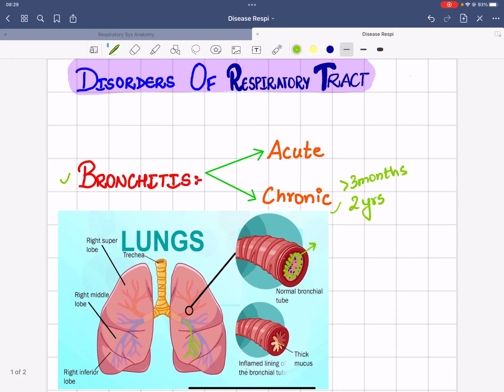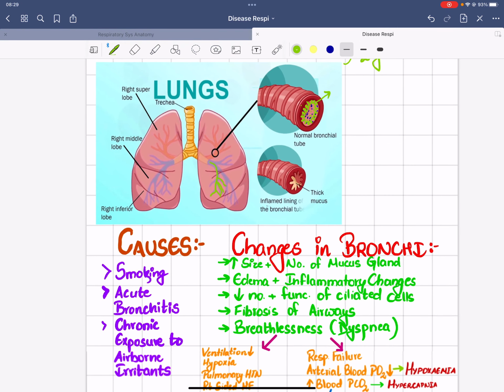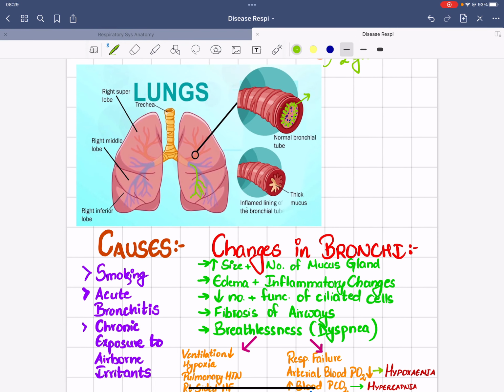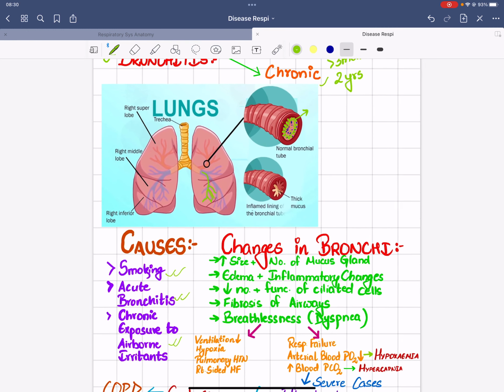So what are the main causes of bronchitis? We have smoking, which is the primary cause of bronchitis in men. Likewise, acute bronchitis can further infect the lower branches of the bronchi or the airway tract and result in the chronic form of bronchitis. Chronic exposure to airborne irritants can also lead to bronchitis.